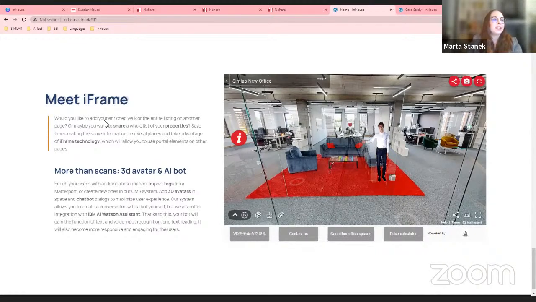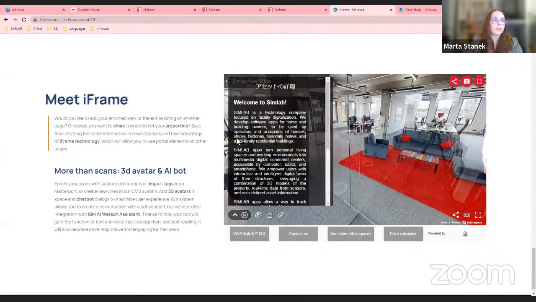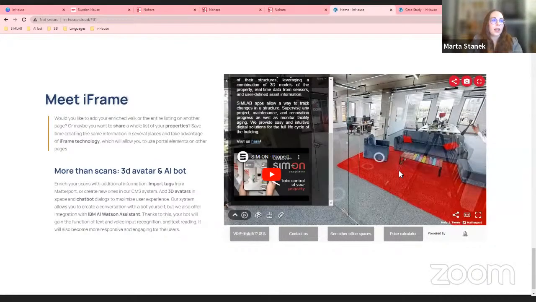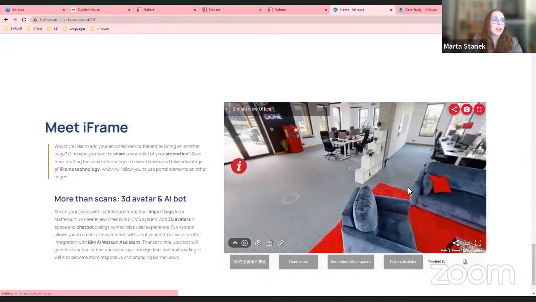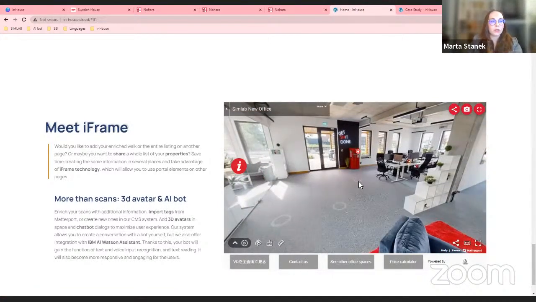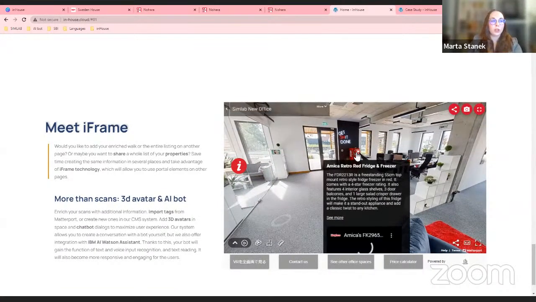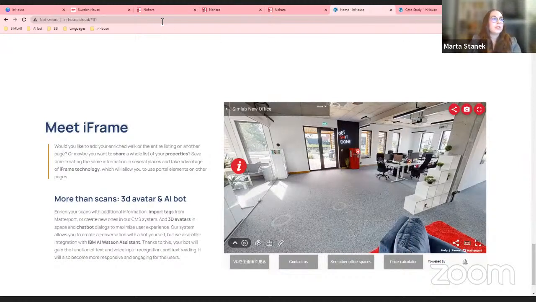So as you can see, this is the page for the iHouse, which we are currently working on. And you can see this is taken from one of the client's projects. So you have the avatar here. You have all of the information. And you have also the tags. So everything that was added in the portal is also visible here. So you only create, for example, the content once in the CMS system.